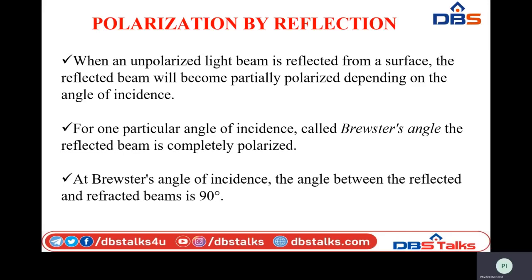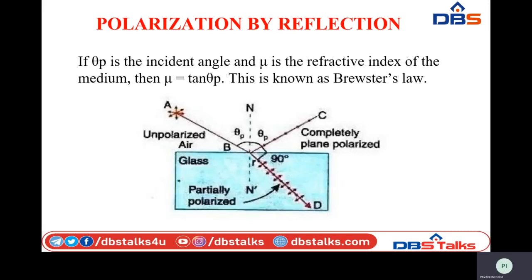The angle of incidence is nothing but the angle between the normal and the incident light ray. Whenever we change the angle of incidence, at a particular angle of incidence we will get the angle between the reflected and refracted rays as 90 degrees. If you observe the following figure, this is the transparent material glass on which we are going to incident a light ray AB. It strikes the surface at the point of incidence on the glass surface, where the normal N has been drawn.